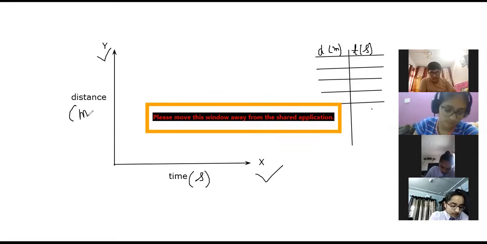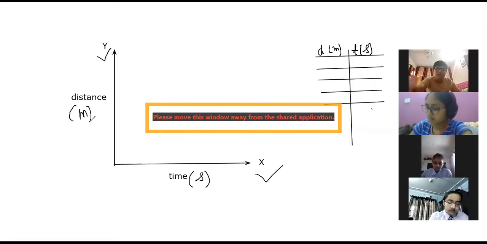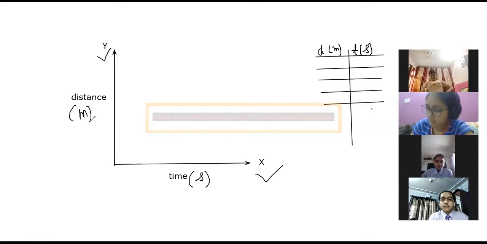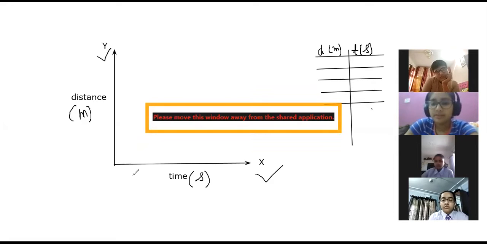Because the distance can be in kilometer, can be in meter. Time can be in seconds, minutes, hour, year. Like the graph I made earlier, that goes with years: the performance of the child in year 2017, 2018. So how do you get to know what the unit of time is? You have to write it in the bracket. With every number you cannot write 1 second, 2 second, 3 second. So along with time, write second in the bracket.